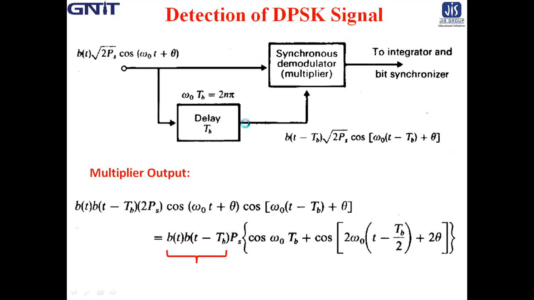That means the receiver does not need a synchronous carrier for demodulation purposes. Over a long distance, there may be a chance of phase shift. So that is why we have assumed here the incoming signal as bt root 2 Ps cos omega 0 t plus theta.